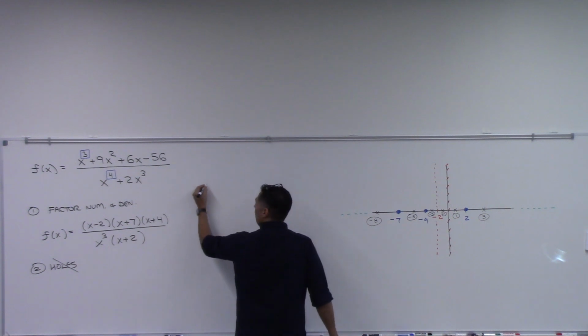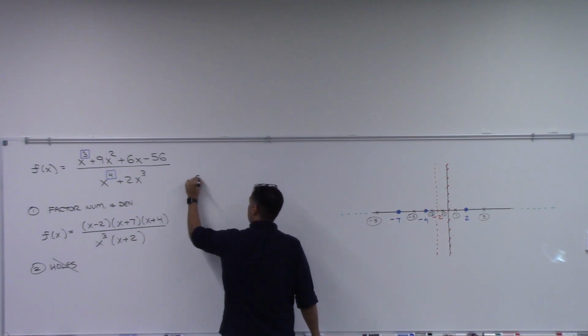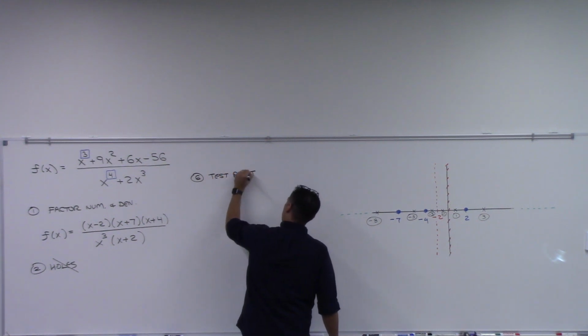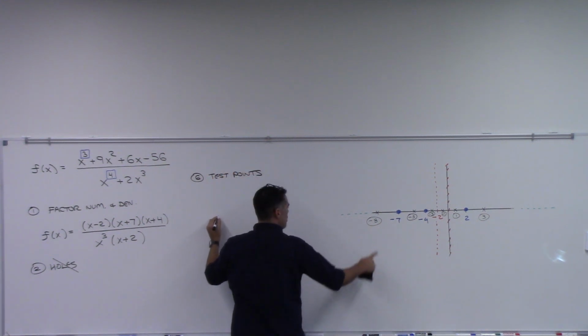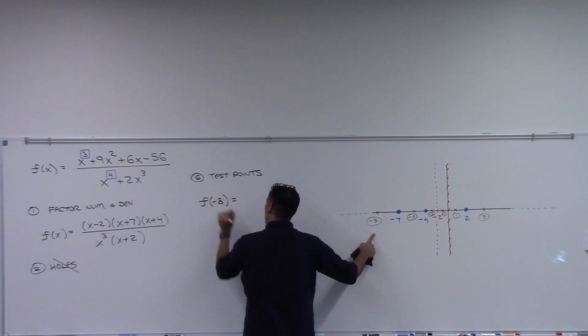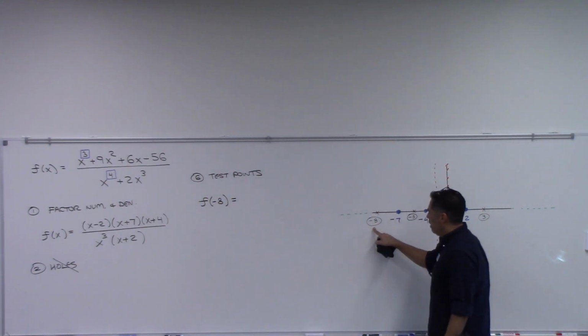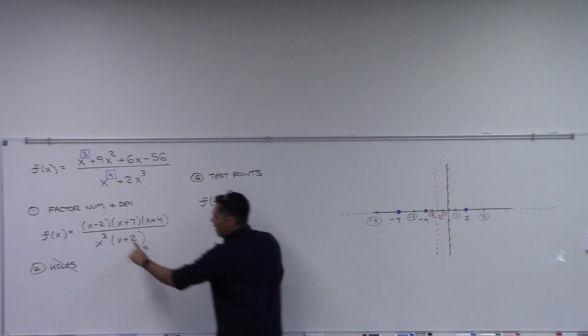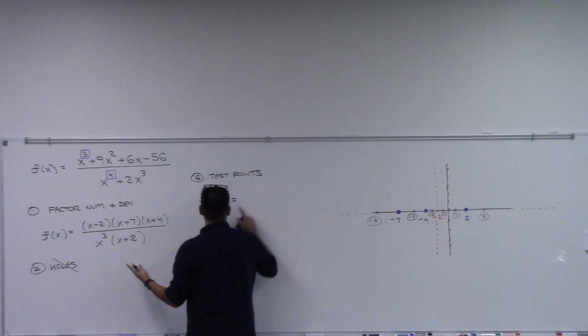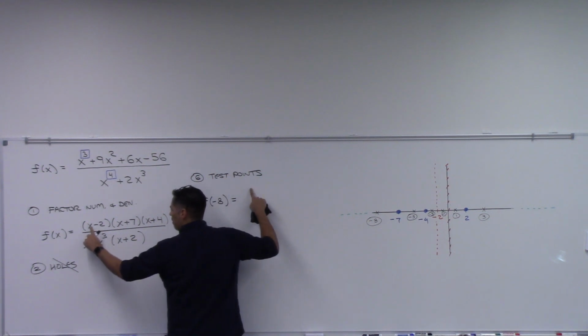So let's see. Step 6, test points. All right, so the first test point I'm going to plug in is -8. So what this means is that I replace all my x's in this factored form with -8 and just figure out if I get a positive or negative. So if I plug -8 right here, -8 take away 2 is -10, yes?